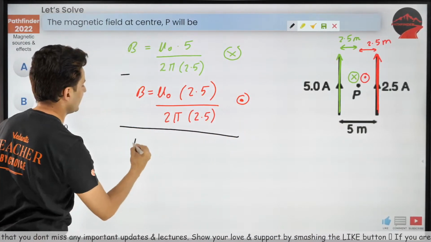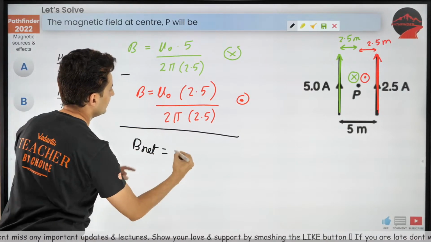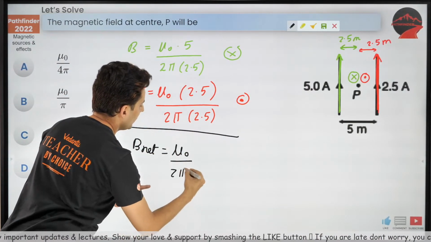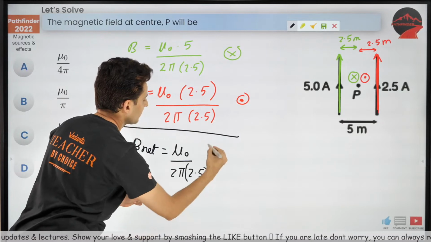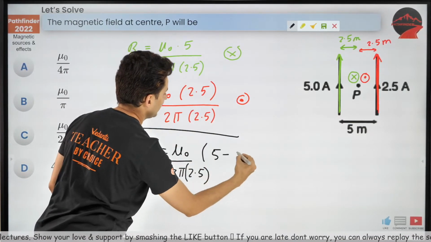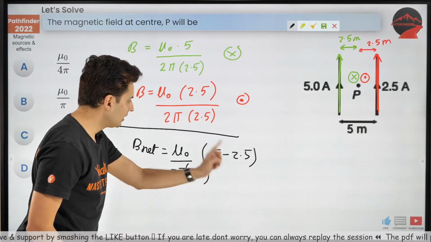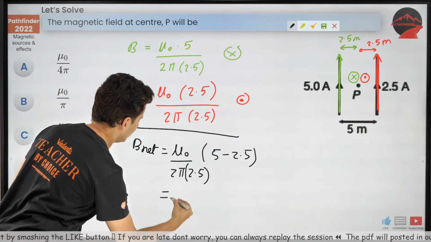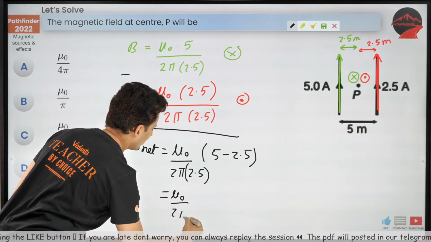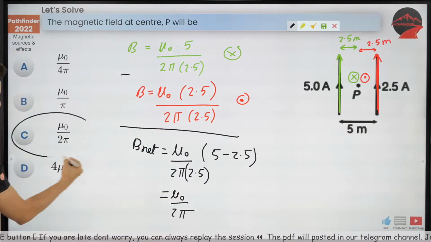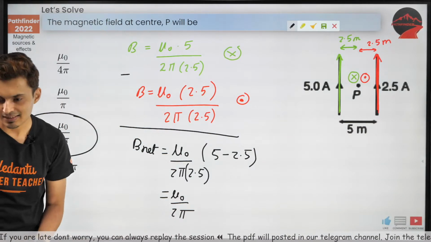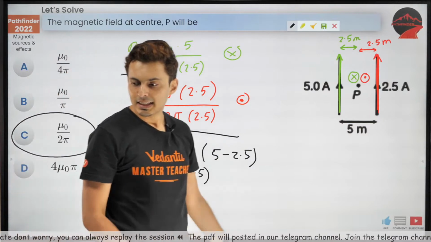So the net magnetic field will be mu naught by 2 pi 2.5, and you will have 5 minus 2.5. Oh, 5 minus 2.5 is 2.5. 2.5 by 2.5 will cancel. So you'll have mu naught by 2 pi, which is option C. That's it. Understood?